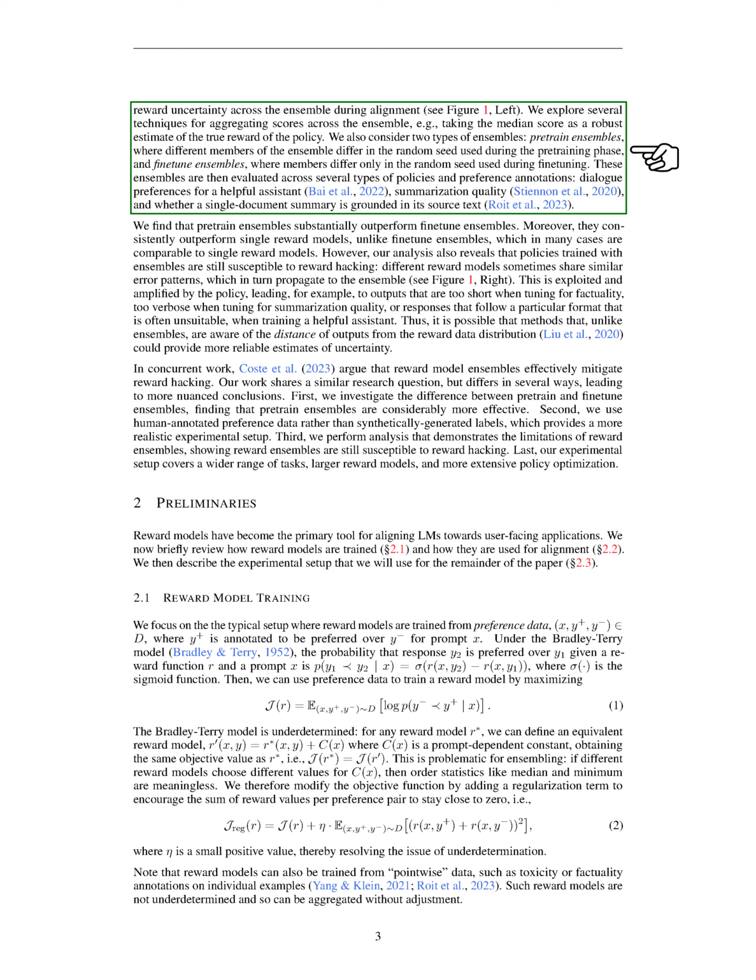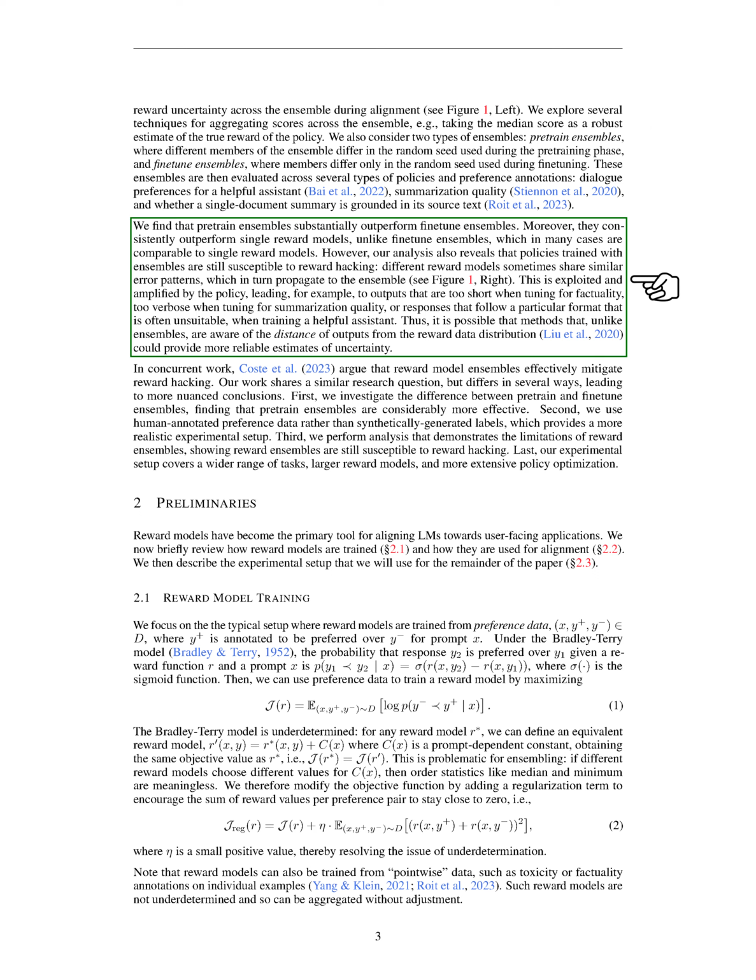We also consider two types of ensembles: pre-train ensembles, where different members of the ensemble differ in the random seed used during the pre-training phase, and fine-tune ensembles, where members differ only in the random seed used during fine-tuning. We evaluate these ensembles across several types of policies and preference annotations: dialogue preferences for a helpful assistant, summarization quality, and whether a single document summary is grounded in its source text.